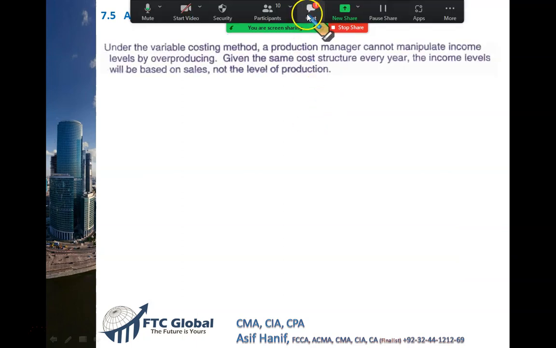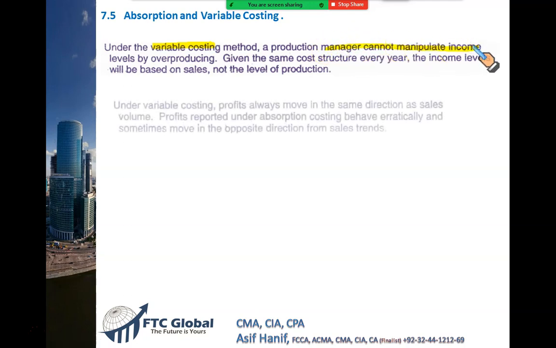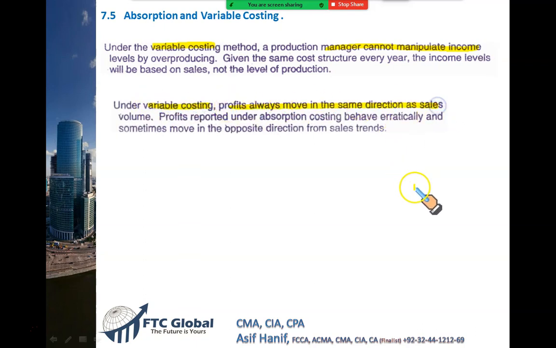Okay, so moving forward with the same idea. Now we know that if we use variable costing, a manager cannot manipulate income. Why? Because in variable costing, whenever the sale goes up, the profit goes up. If sale falls, profit will fall. So you will have a very nice, observable relationship between profits and your sales. They move up and down in the same direction.